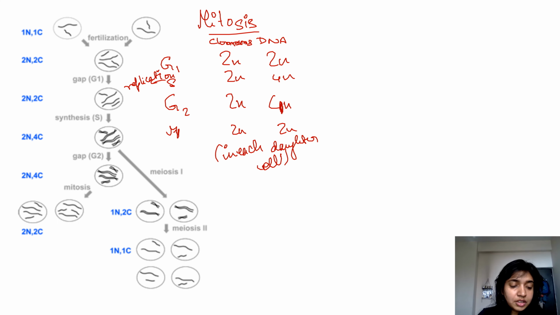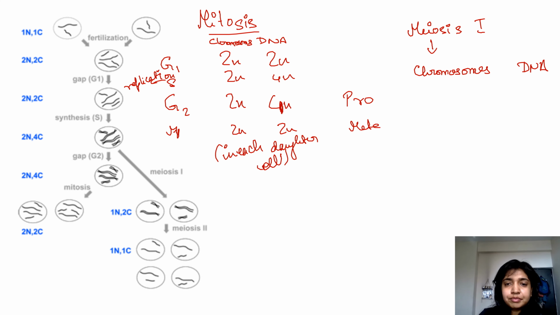Now let's talk about meiosis, and specifically meiosis 1 at this stage. So in meiosis 1, again we'll draw chromosomes and the genetic content or DNA. The first stage is prophase, pro, meta, ana, and telophase. But before this, S phase has already occurred. So the number of chromosomes is 2n, but the genetic content is 4n because of S phase. Then comes pro, meta, ana, and telo.